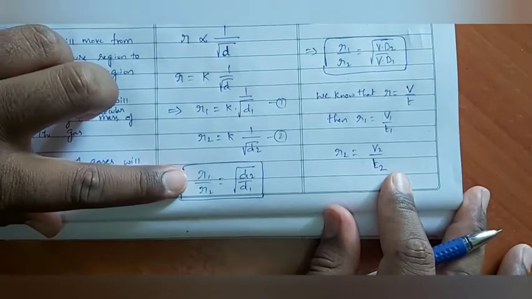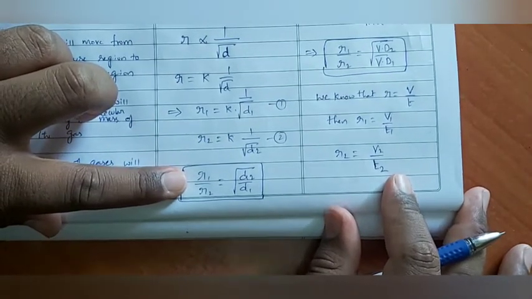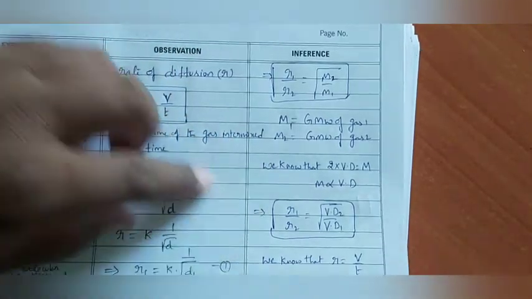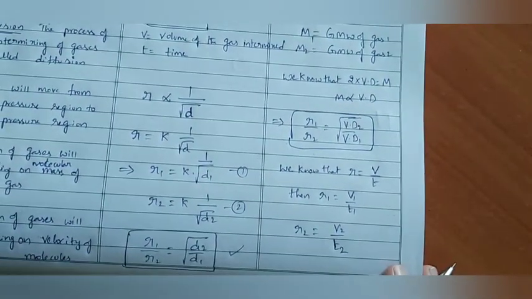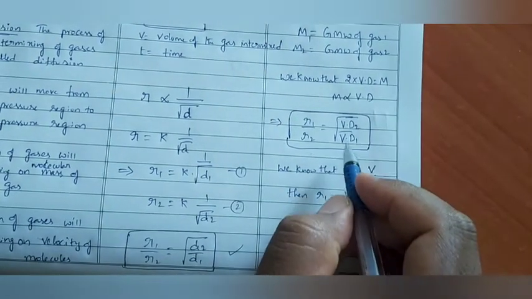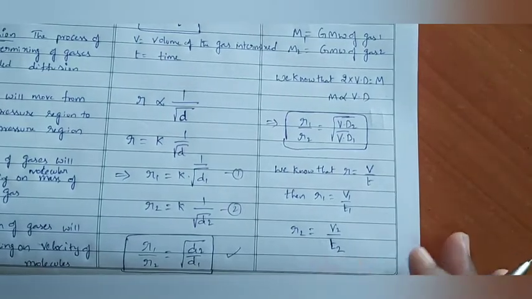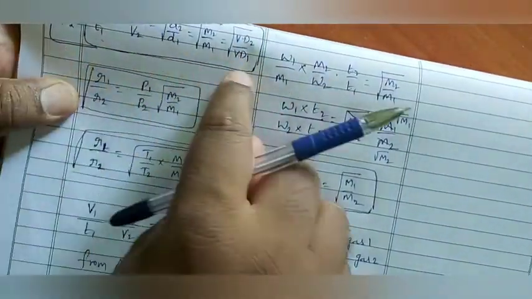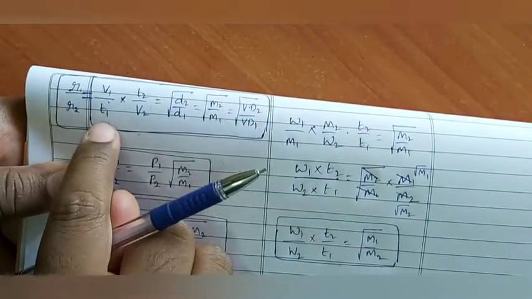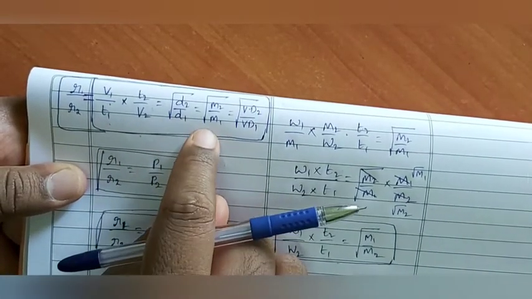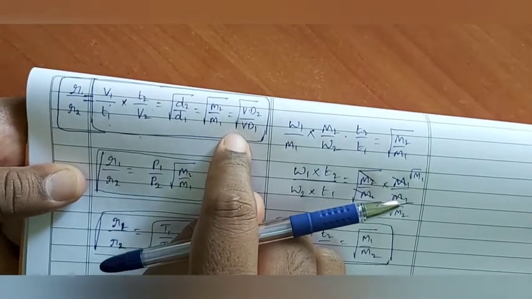First one, R1 by R2 is equal to square root of D2 by D1. Second one, R1 by R2 is equal to square root of M2 by M1. Third one, R1 by R2 is equal to square root of VD2 by VD1. Here VD2 and VD1 are nothing but vapor densities of the second gas and first gas respectively. From these relations, finally we can write R1 by R2 is equal to V1 by T1 into T2 by V2 is equal to square root of D2 by D1 is equal to square root of M2 by M1 is equal to square root of VD2 by VD1.